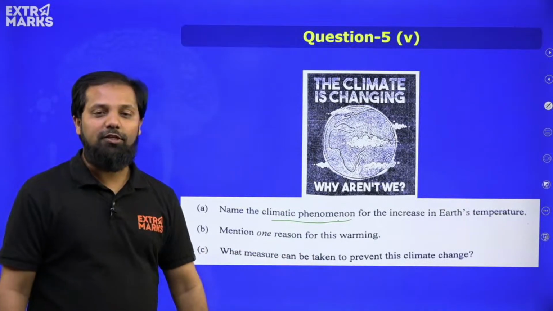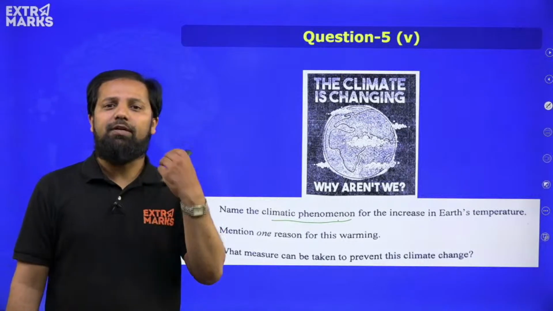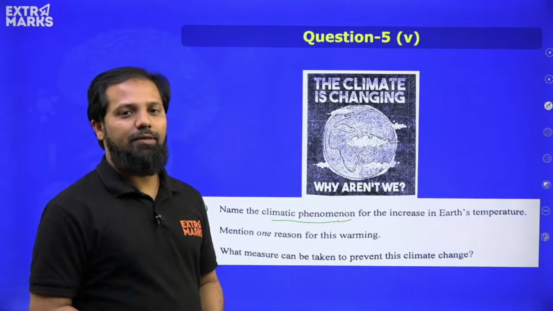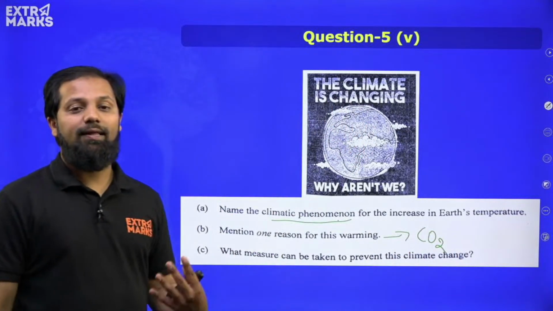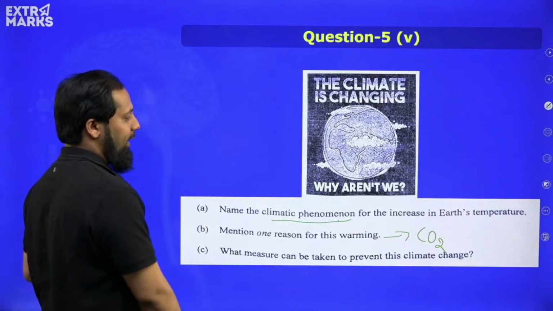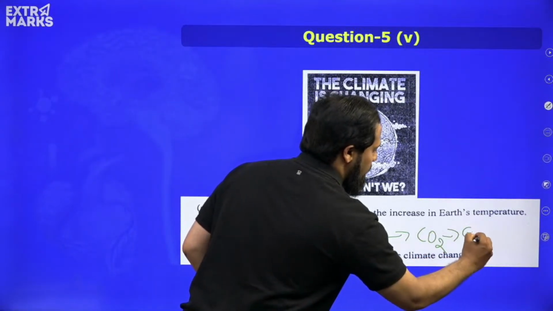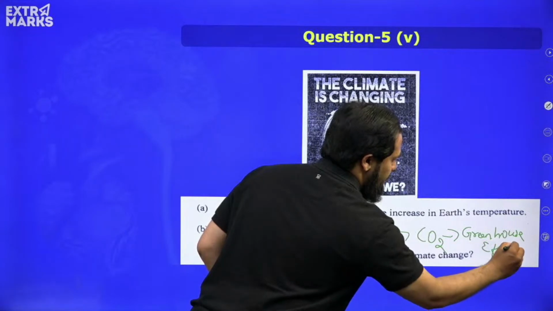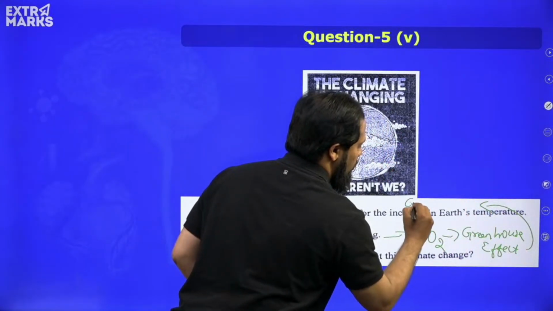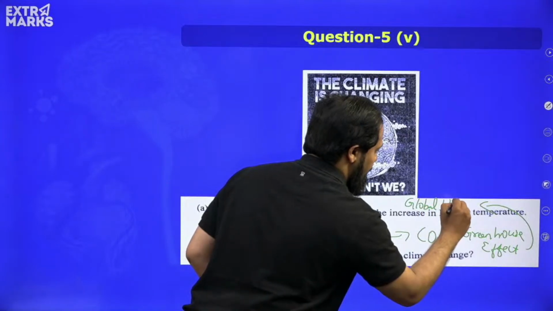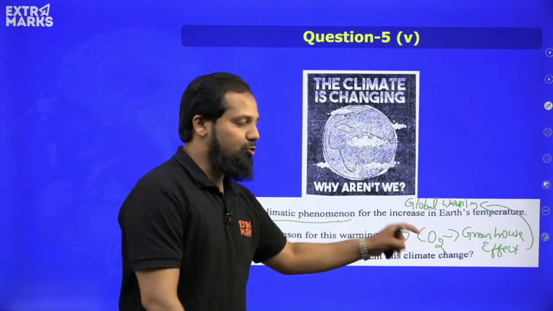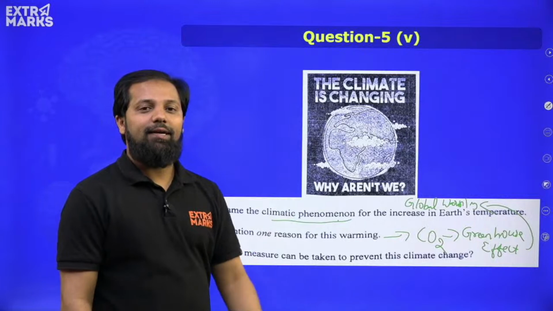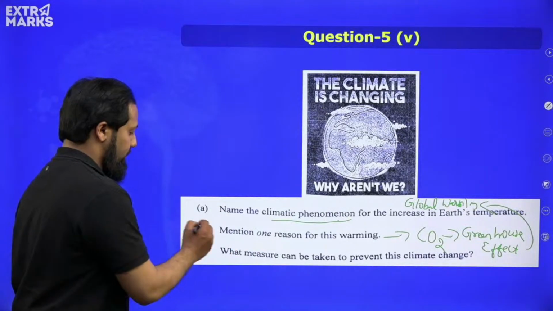Then mention one reason for this warming. One among the reasons is deforestation. Because of deforestation, what happens? Carbon dioxide is not utilized, and the concentration of carbon dioxide is increasing, and that leads to a phenomenon known as greenhouse effect. So an increased greenhouse effect leads to global warming, which is the answer for the first question. Why global warming? Due to more greenhouse effect. Why more greenhouse effect? Due to increased concentration of carbon dioxide. Why is carbon dioxide concentration increasing? It is because of deforestation.